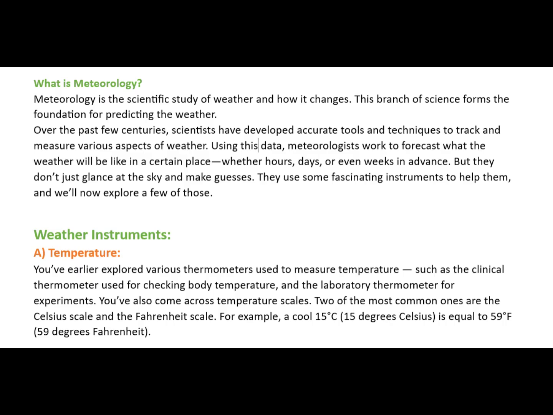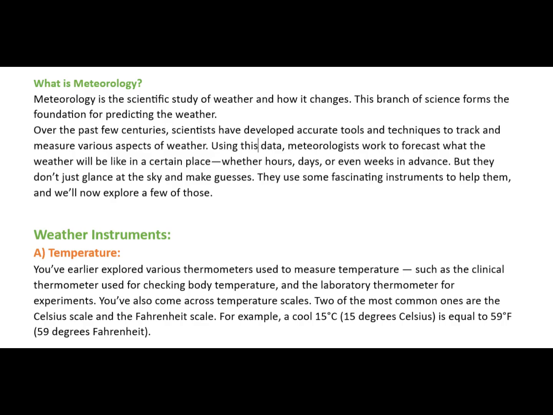What is meteorology? Meteorology is the scientific study of weather and how it changes. This branch of science forms the foundation for predicting the weather. Over the past few centuries, scientists have developed accurate tools and techniques to track and measure various aspects of weather. Using this data, meteorologists work to forecast what the weather will be like in a certain place, whether hours, days, or even weeks in advance. But they don't just glance at the sky and make guesses. They use some fascinating instruments to help them, and we'll now explore a few of those.